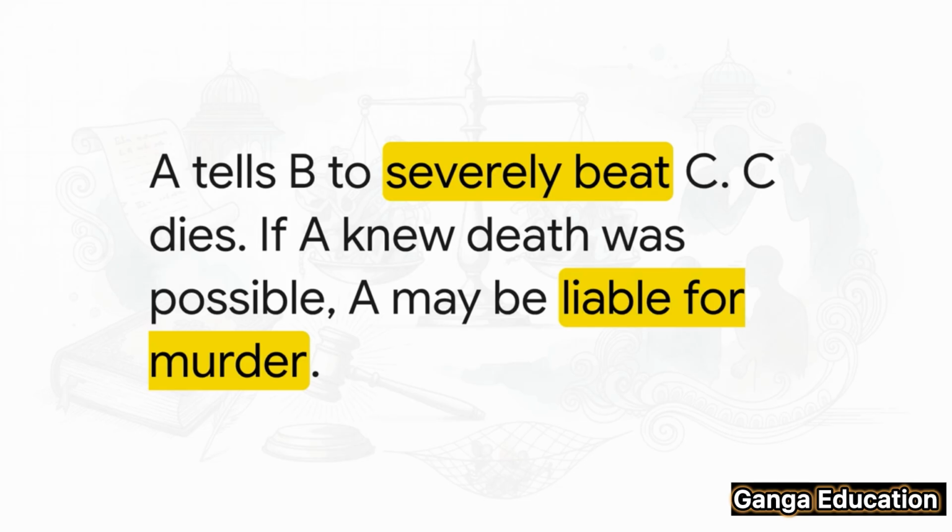So A tells B to give C a severe beating. B does it, but C tragically dies from the injuries. Now here's the question. What is A liable for? Well, if A knew that such a severe beating could likely cause death, then A isn't just liable for abetting assault. No, A could be held liable for murder. You see how the liability expands to match the foreseeable outcome?